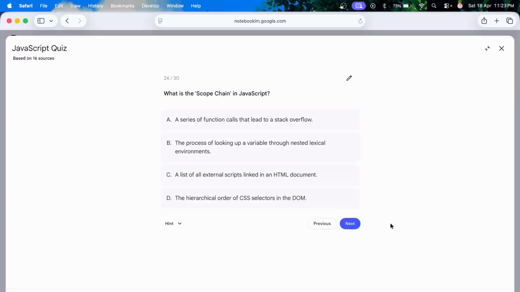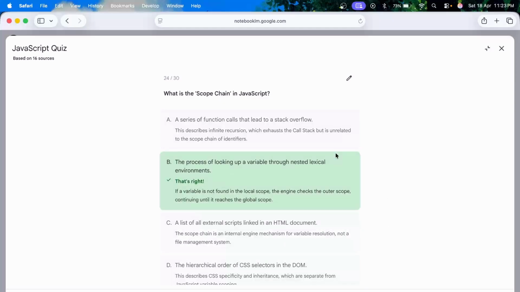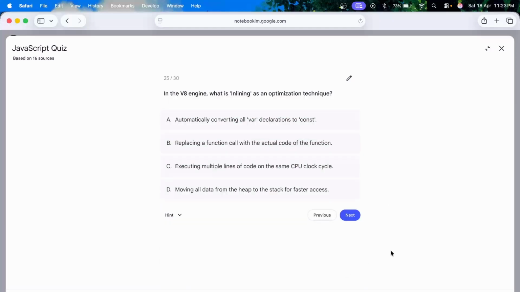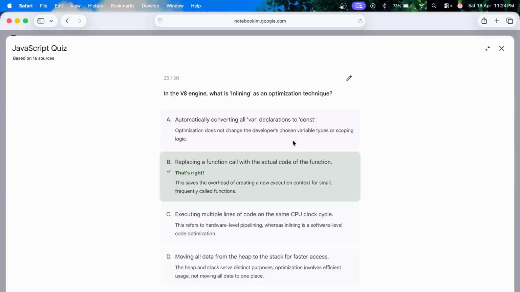What is the scope chain in JavaScript? The process of looking up a variable through nested lexical environments. In the V8 engine, what is inlining? It is an optimization technique. Okay, I'm not aware of this. I don't think this would be the correct answer. Not convert var to const, but replacing a function call with the actual code of the function. Could be, yeah, this sounds the best.